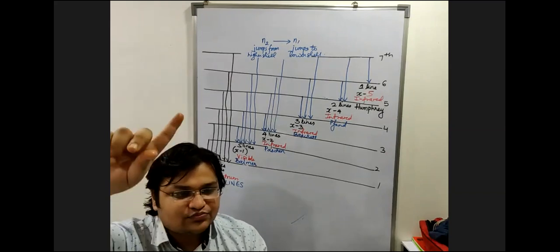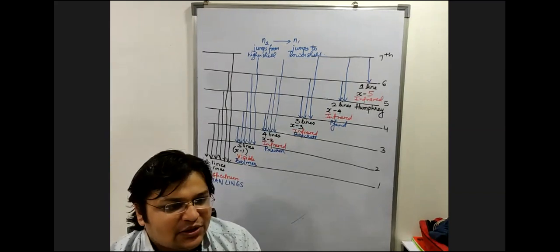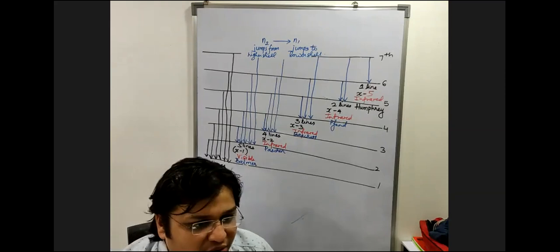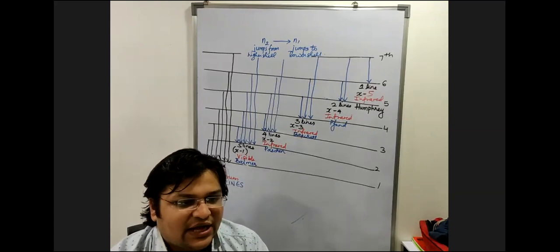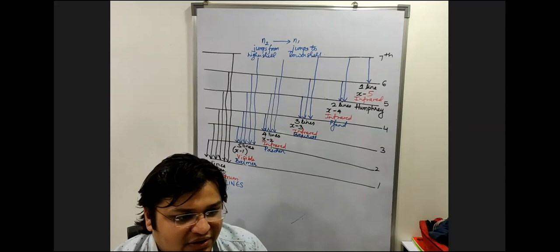Okay, there are some people who take a lift from the 7th floor, and they reach the 2nd floor by the lift.